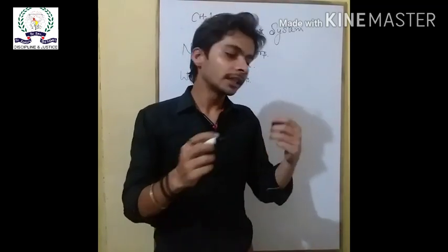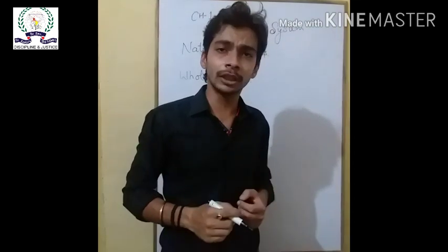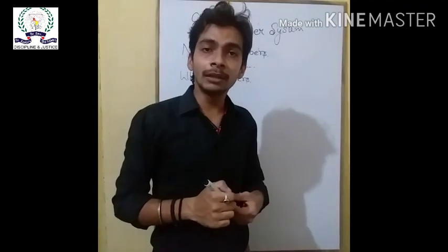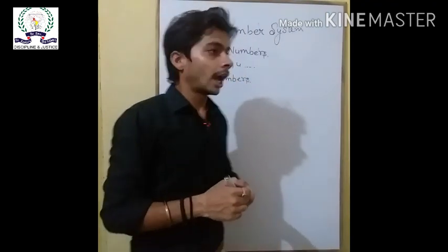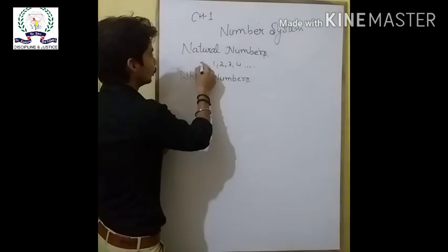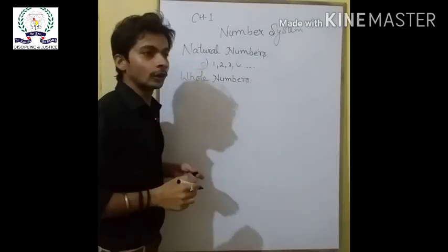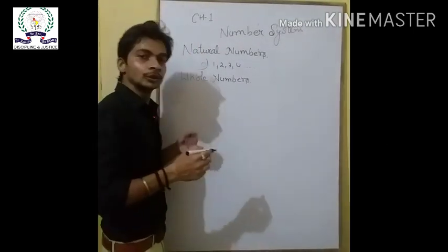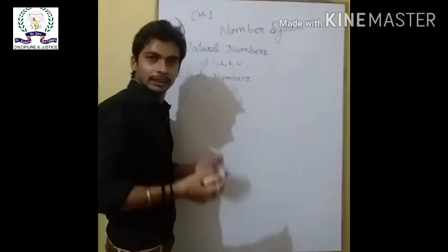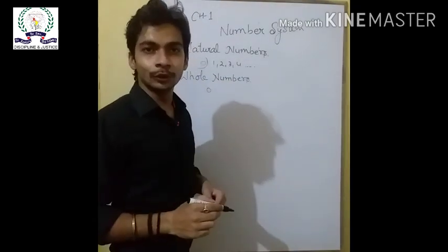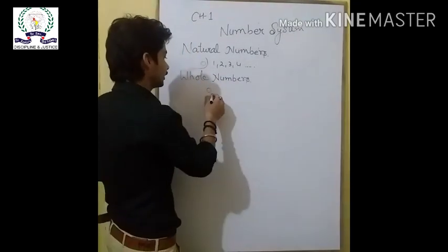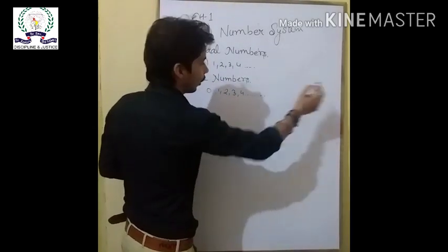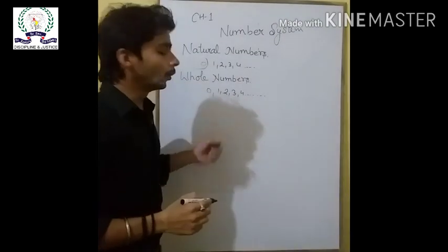हम कह सकते हैं कि सभी हमारे जो नेचुरल नंबर्स होते हैं वो होल नंबर्स होते हैं, लेकिन सभी होल नंबर्स नेचुरल नंबर्स नहीं होते, क्योंकि हम नेचुरल नंबर्स में जीरो को नेग्लेक्ट कर देते हैं. Because we can't use zero for counting, but in the whole numbers we use zero. So all the natural numbers together with zero are called whole numbers. That is 0, 1, 2, 3, 4, dot dot dot. All these numbers and so on are called whole numbers.